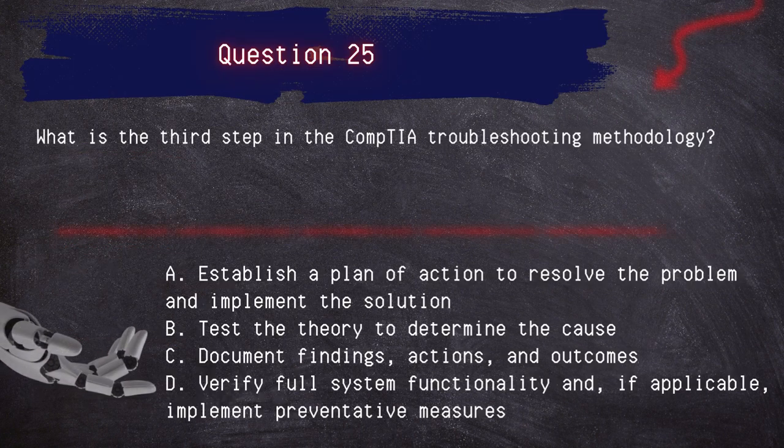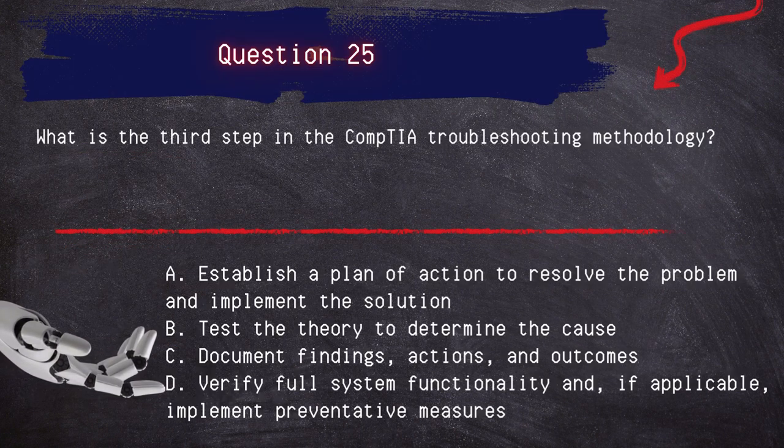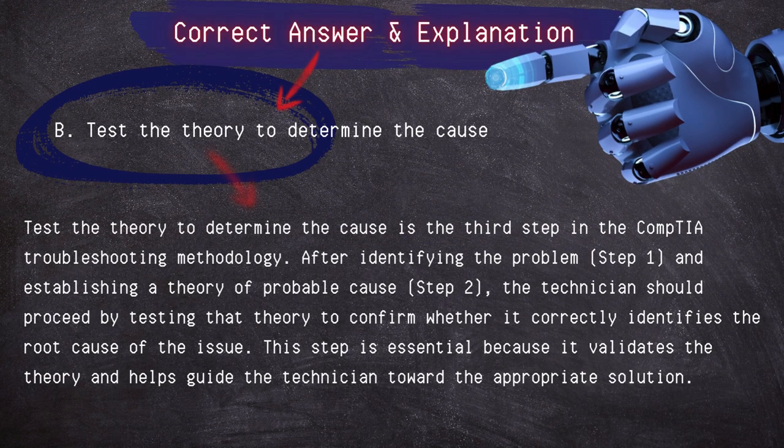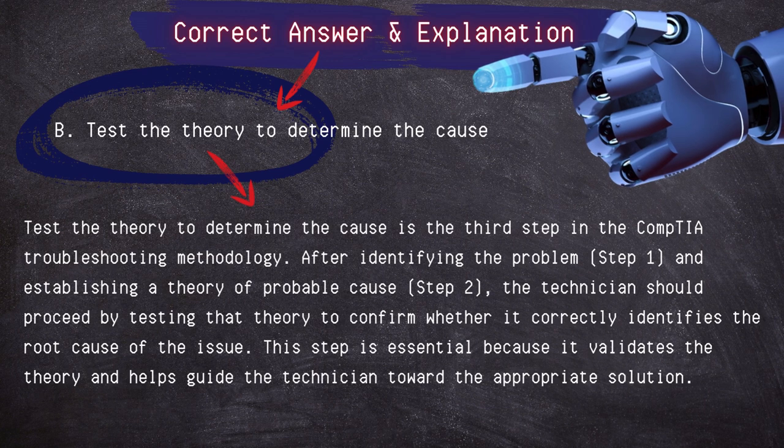Question 25. What is the third step in the CompTIA troubleshooting methodology? Establish a plan of action to resolve the problem and implement the solution. Test the theory to determine the cause. Document findings, actions and outcomes. Verify full system functionality and, if applicable, implement preventative measures. The answer: test the theory to determine the cause.